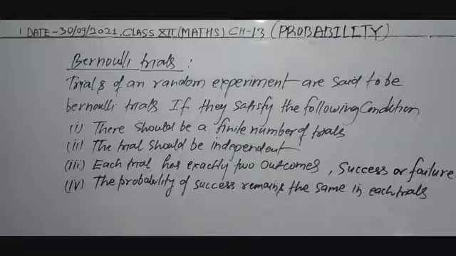Any experiment is said to be a Bernoulli's experiment if these are satisfied. There are 4 conditions. There should be a finite number of trials. The trials should be independent and each trial has exactly 2 outcomes, success or failure. And the fourth is that the probability of success remains the same in each trial. Now Bernoulli trial is totally completed.